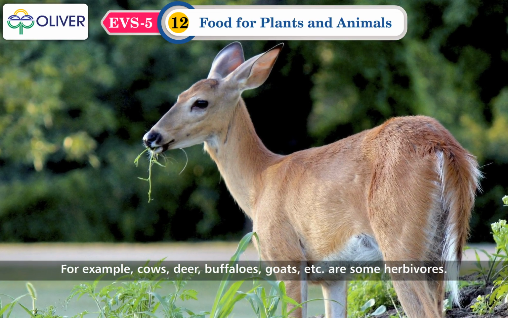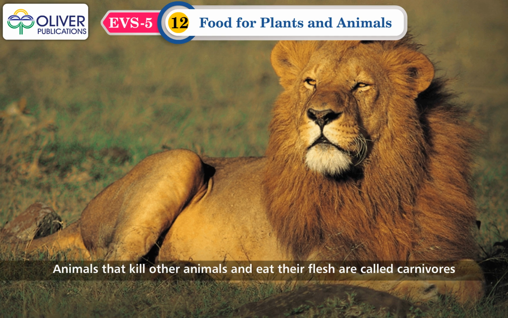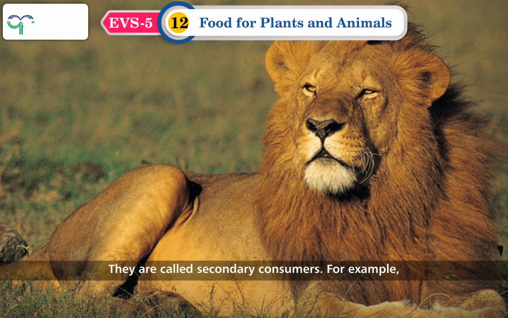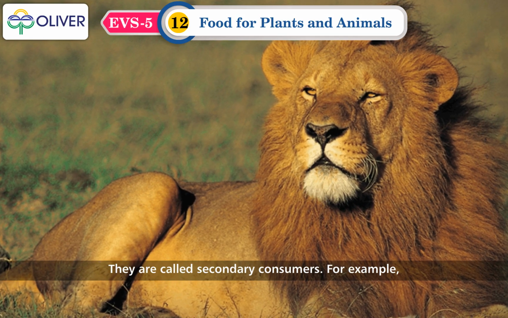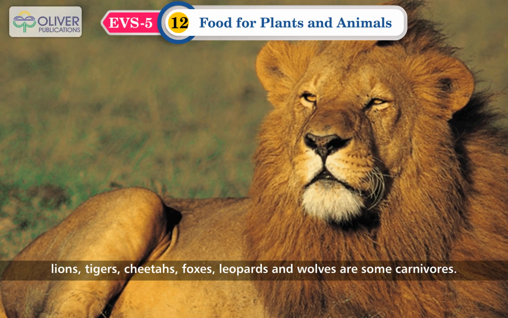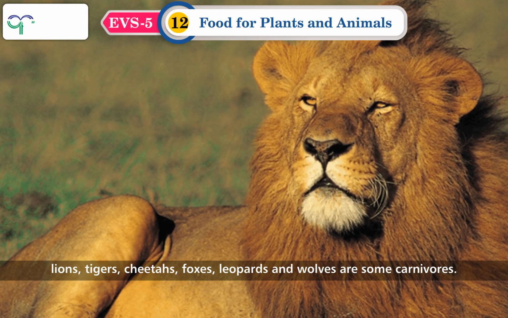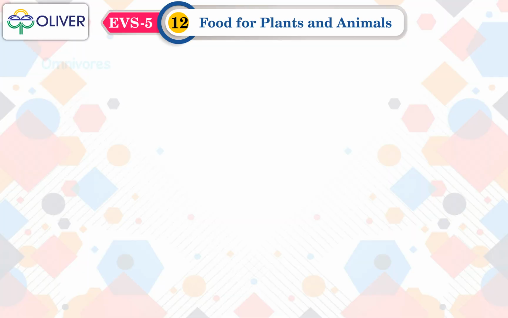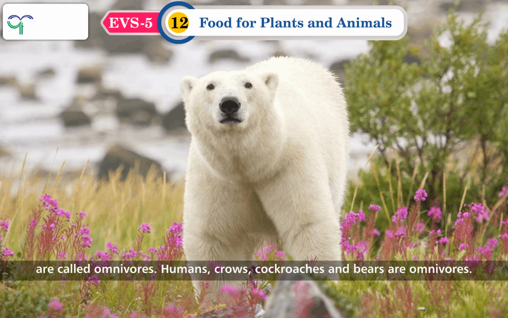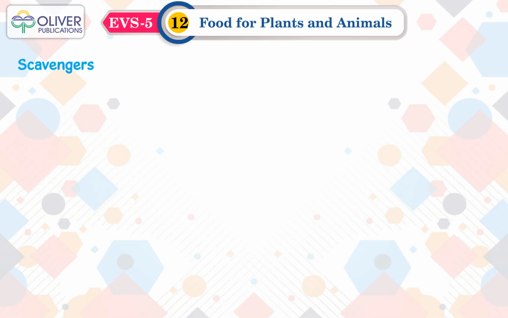are some herbivores. Carnivores. Animals that kill other animals and eat their flesh are called carnivores. They are called secondary consumers. For example, lions, tigers, cheetahs, foxes, leopards and wolves are some carnivores. Omnivores. Animals that eat both plants as well as the flesh of other animals are called omnivores. Humans, crows, cockroaches and bears are omnivores.